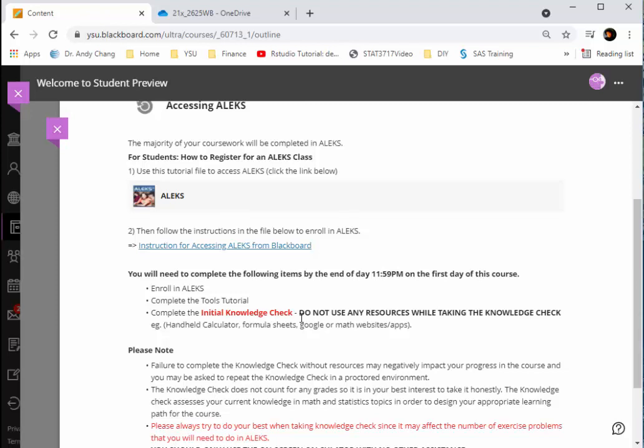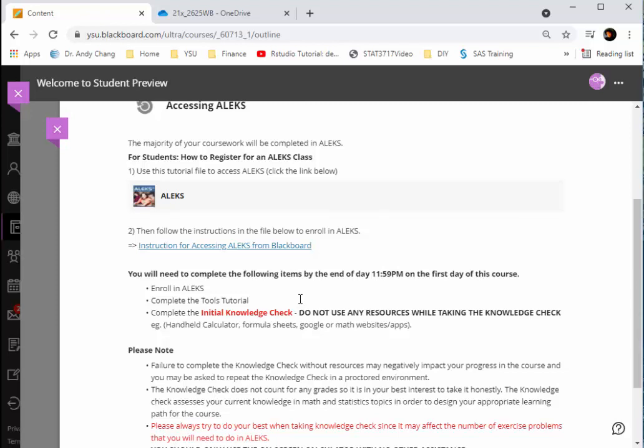After you finish your initial knowledge check, Alex will find out which topics you need to work on, and then your first week activity will really depend on the outcome from the initial knowledge check. Also, please try to do this knowledge check as early as you can. If you wait till later, it's going to delay all your study activity, which is not good. So anytime you see a knowledge check, try to get it done as early as possible.